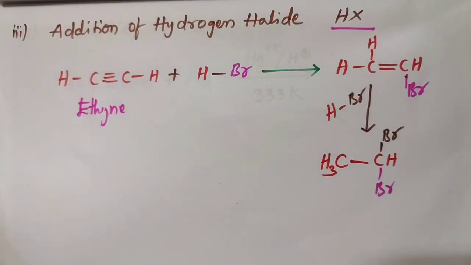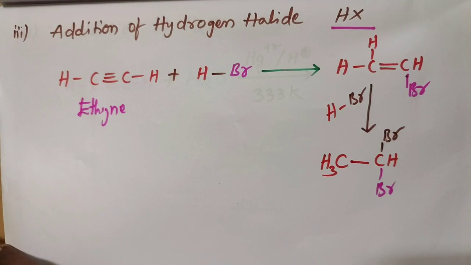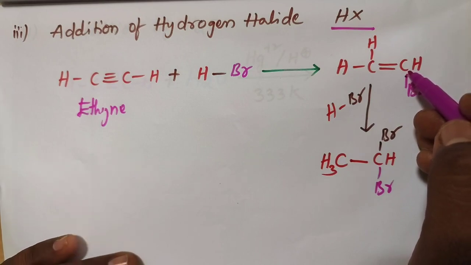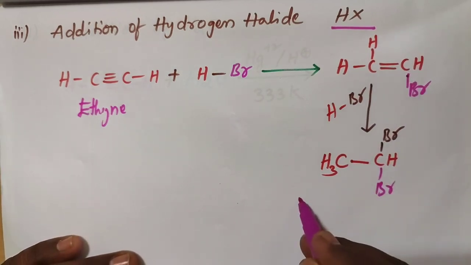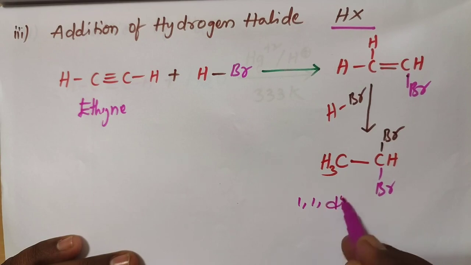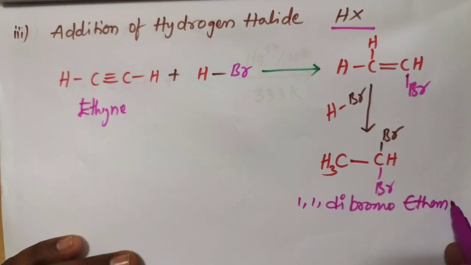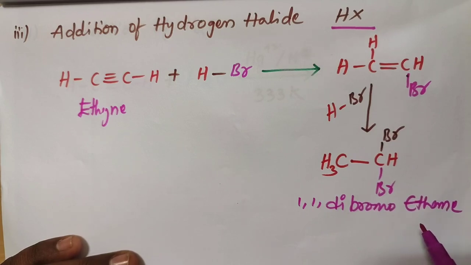Two bromines are added only on one carbon. Okay, so the bromination takes place only on one carbon. We get the product 1 comma 1 dibromo ethane. 1 comma 1 dibromo ethane is a product.